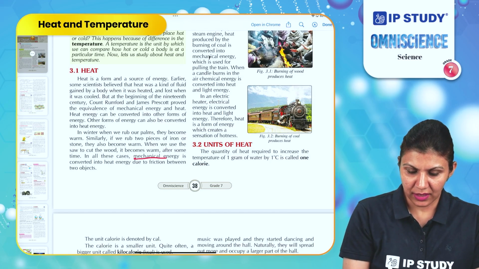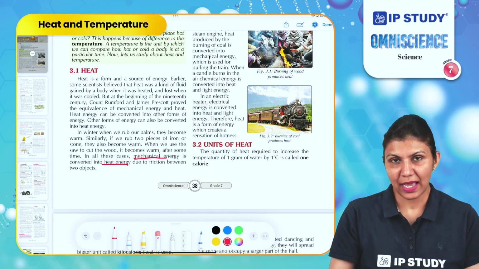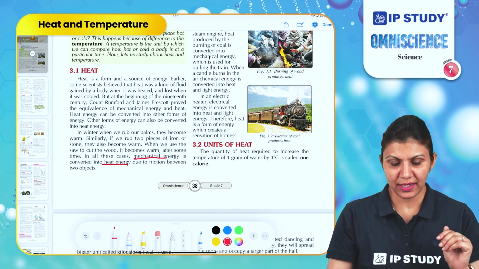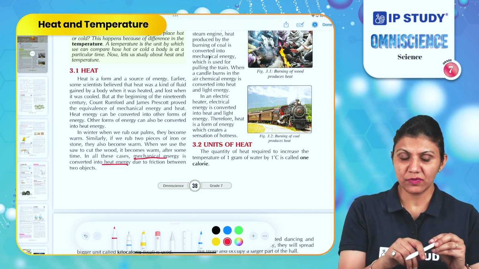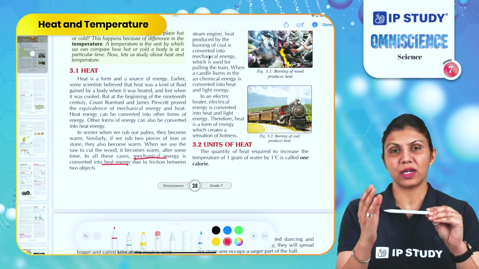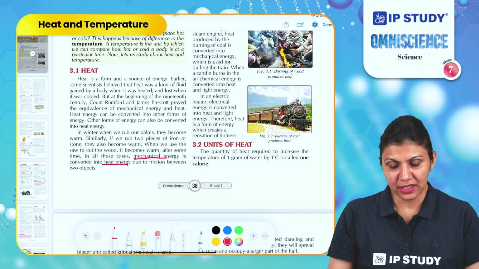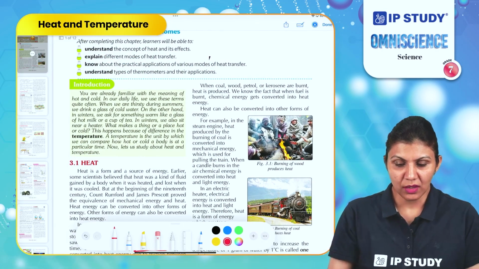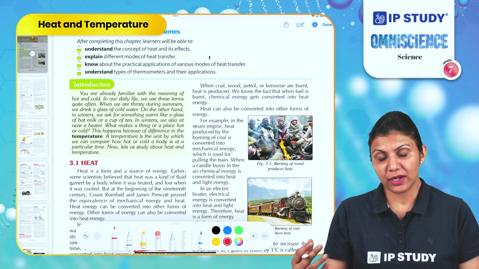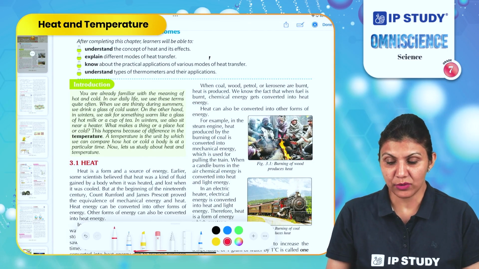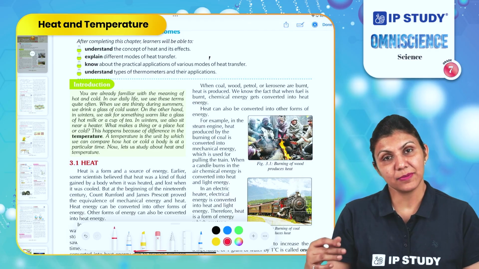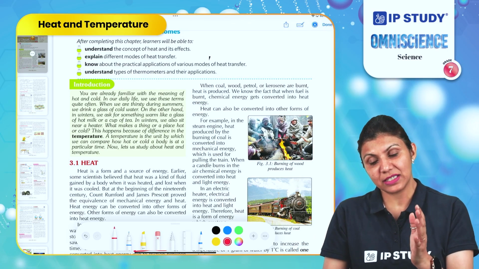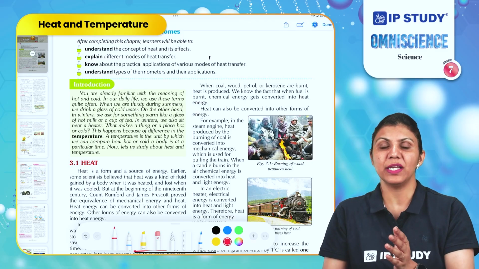So in all these actions, what is happening? One kind of energy is changing into another kind of energy. And in most of these cases, when we are rubbing the hands or cutting the wood, friction comes into action. As a result, heat energy is produced. When coal, wood, petroleum, kerosene, etc., which are the fossil fuels, are burned, heat is produced. We know the fact that when fuel is burned, chemical energy is changed into heat energy.